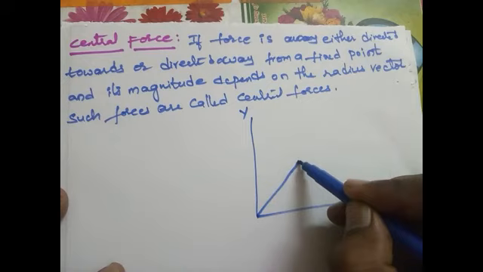So F is directly proportional to capital M small m by r square.